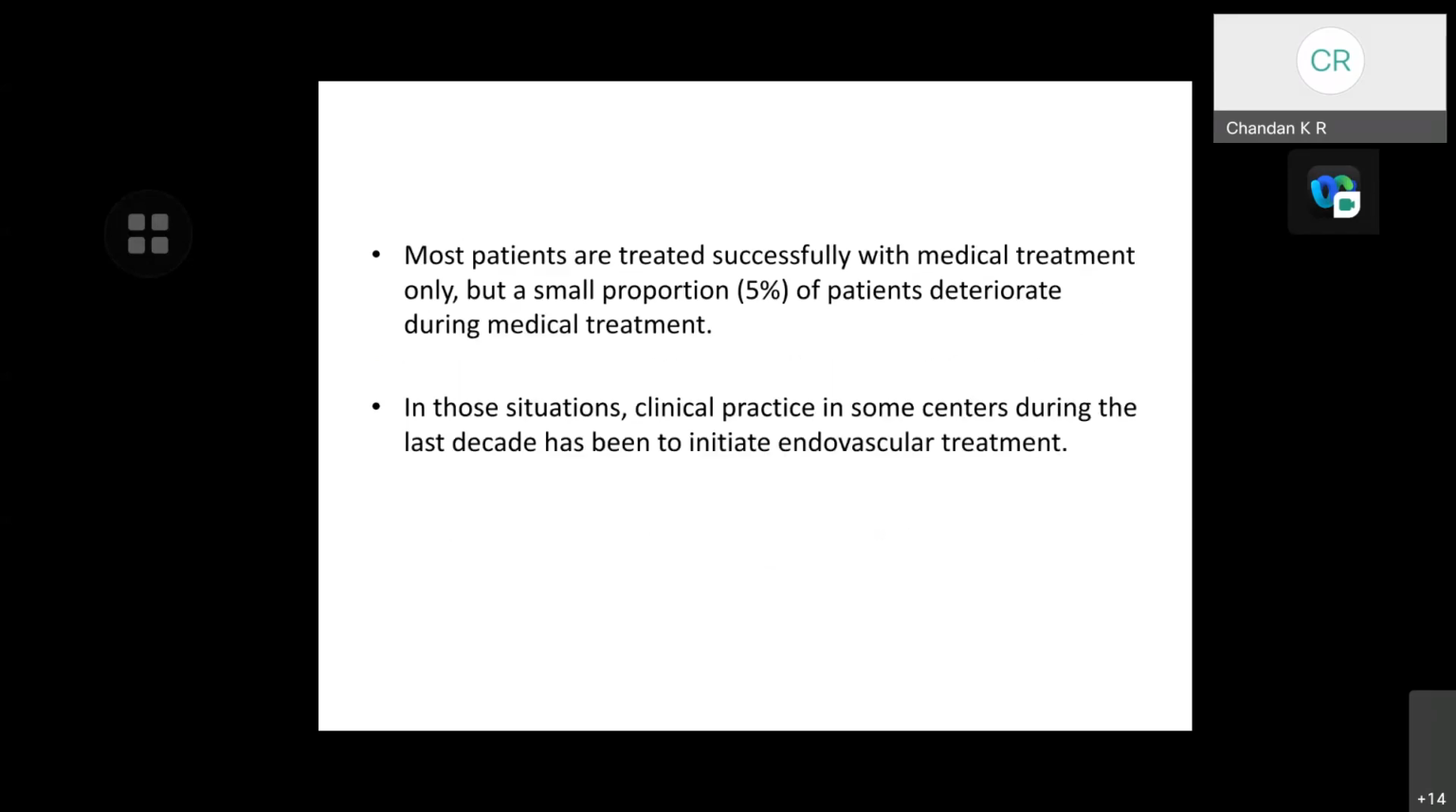Most patients are treated successfully with medical treatment only, but a small proportion of patients deteriorated during the medical treatment. In those situations, clinical practice in some centers during the last decade has been to initiate endovascular treatment.